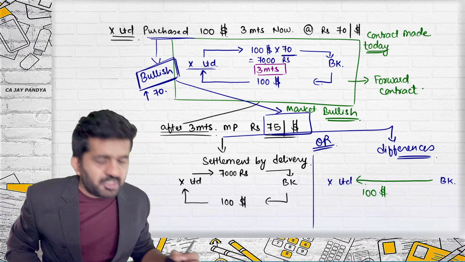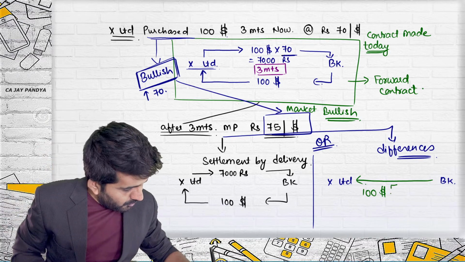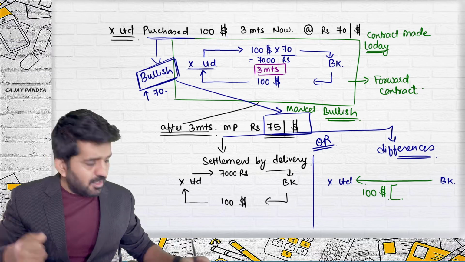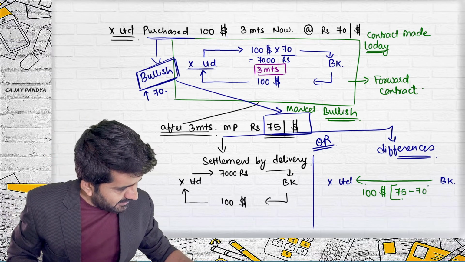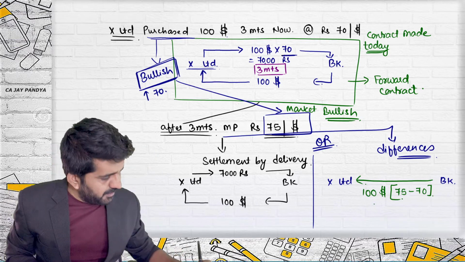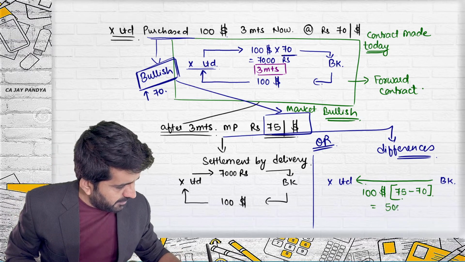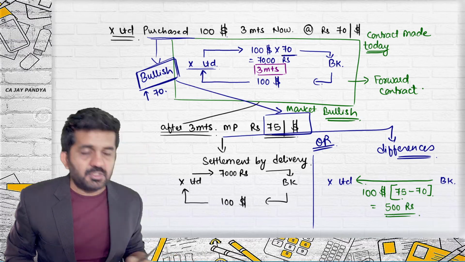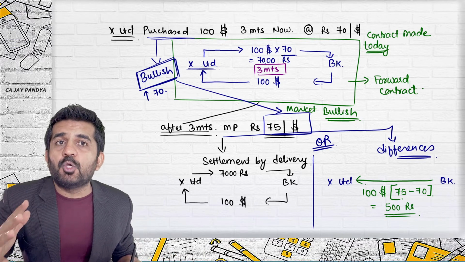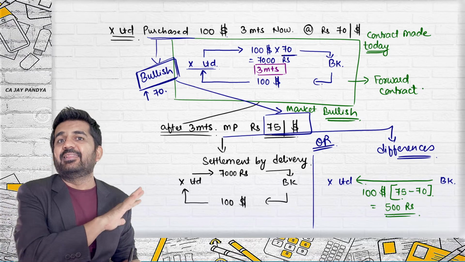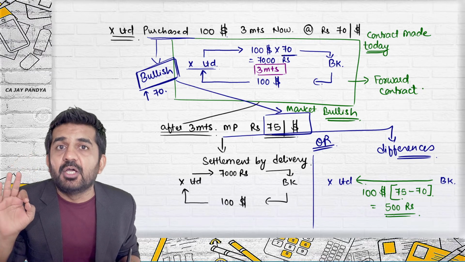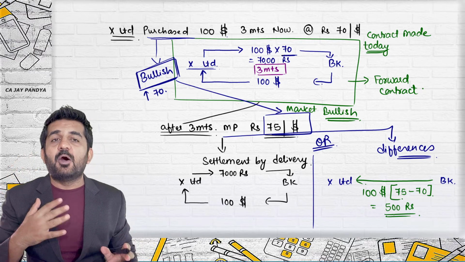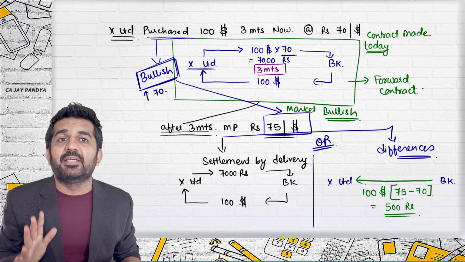The base amount is $100. Is it all right? Multiplied by, what was the market price? 75 minus 70. That is 5 rupees per dollar, and this total will be 500 rupees. Who will give to whom? The bank will give to X Limited, and that is all. Neither 7,000 rupees will be transferred, nor will $100 be transferred. Now X Limited is happy, the bank is happy. Is it all right? Try to concentrate.